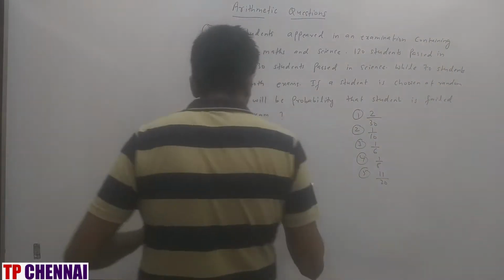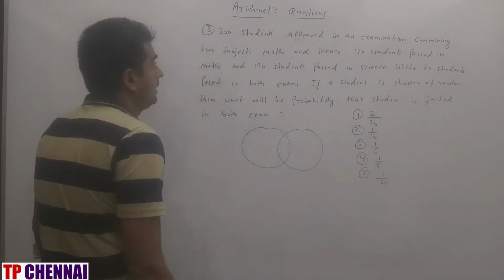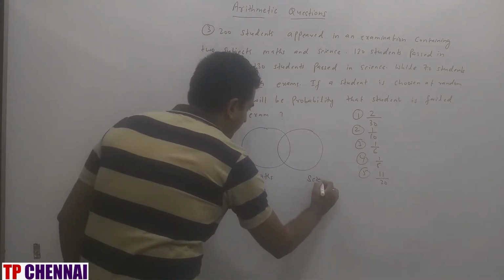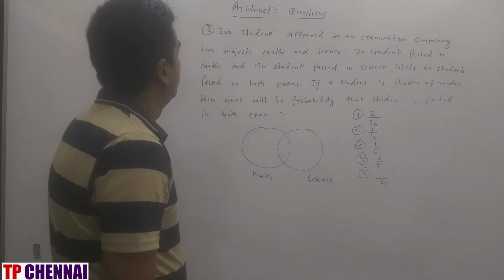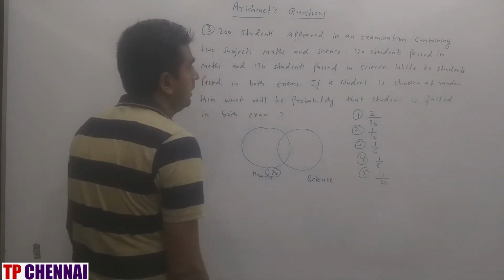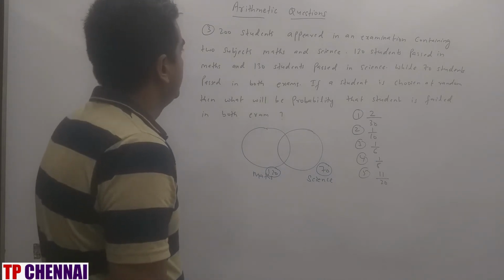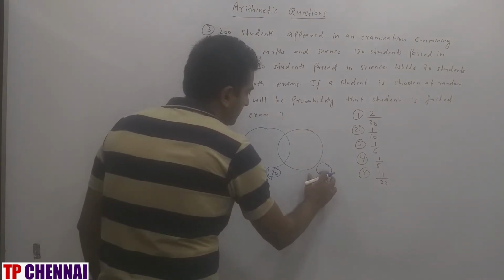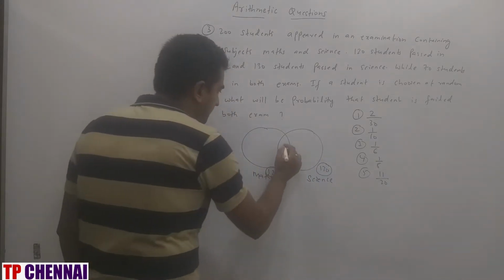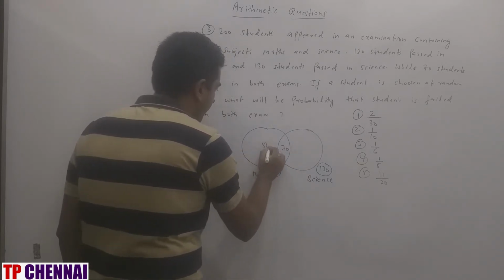So 2 subjects are there, you have maths and science, right? 120 students passed in maths, okay, and 130 students passed in science. And 70 students passed in both subjects. That means this part, the common part. Total is 120, so here it will be how much? 50. And this is how much? 60.